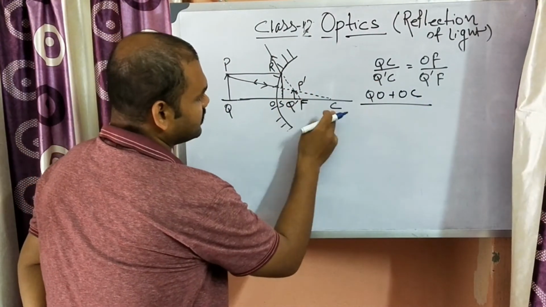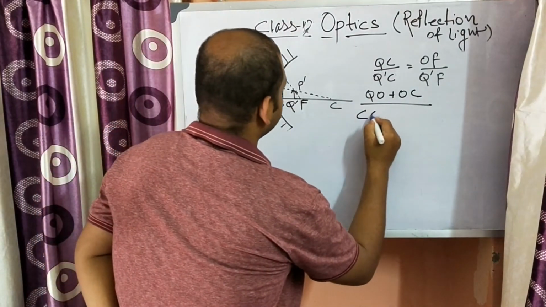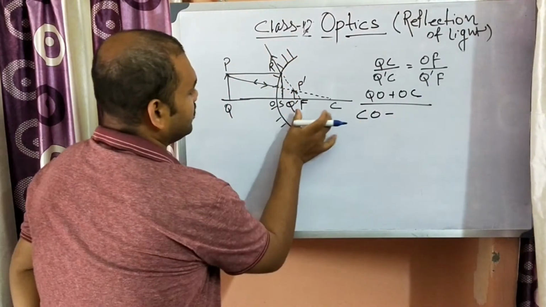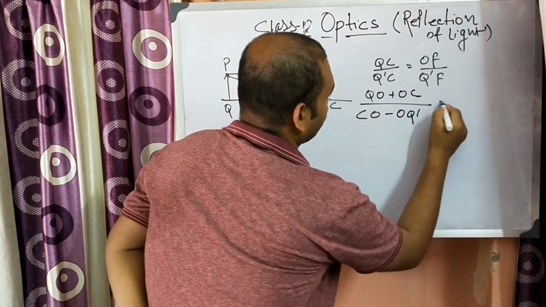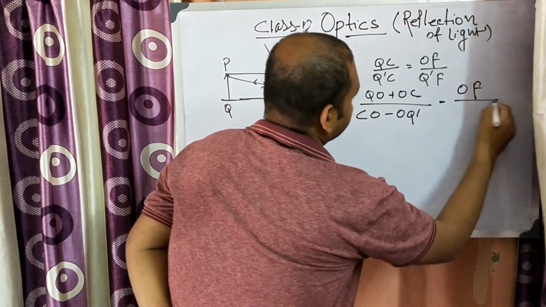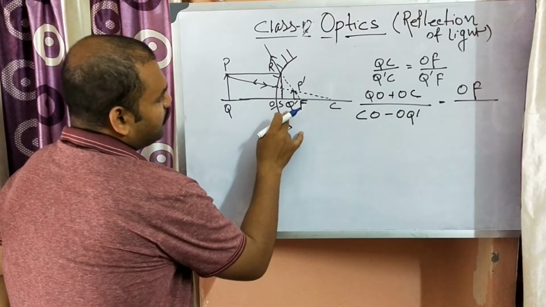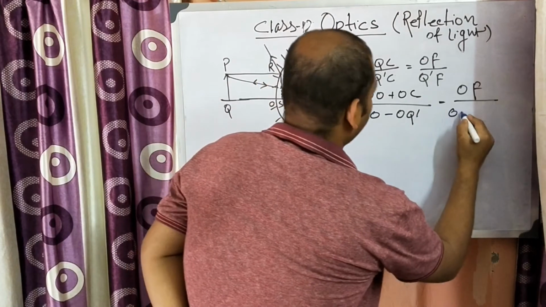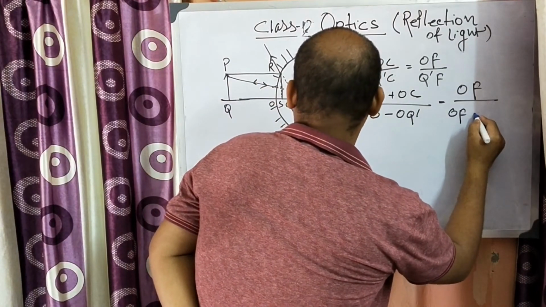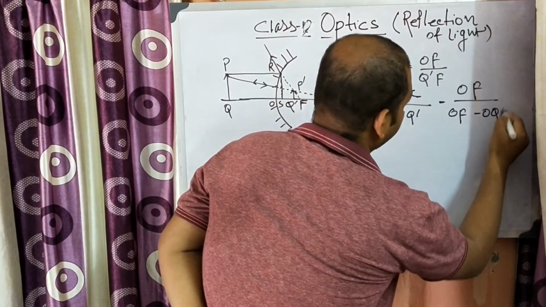QC prime, Q prime C, can be written as CO minus OQ prime. OF, and Q prime F can be written as OF minus OQ prime.